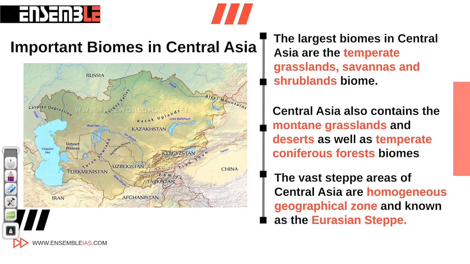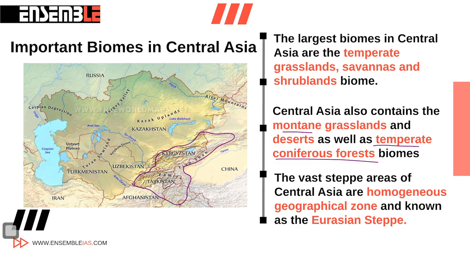There are some important biomes in Central Asia. Let's start with it. There is a very small concept. All those areas which are marked by mountains will be colder than the lowland areas. So usually in the high altitude of the mountainous areas, temperate coniferous forest and mountain grasslands are present in Central Asia. So all this region will have either mountain grassland or temperate conifer regions.